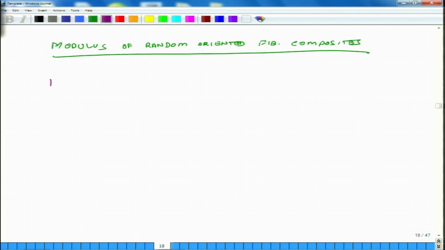First, I will give you the relation. E random is equal to 3 over 8 E L plus 5 over 8 E T. And there may be situations where we are also interested in finding G random. So, G random is equal to 1 over 8 E L plus 1 over 4 E T.